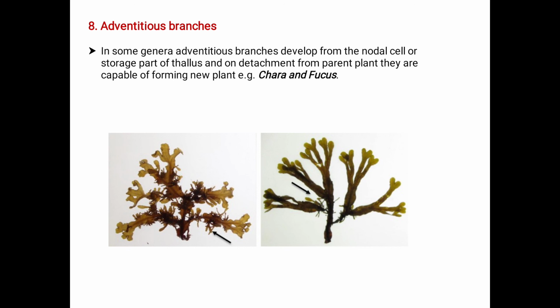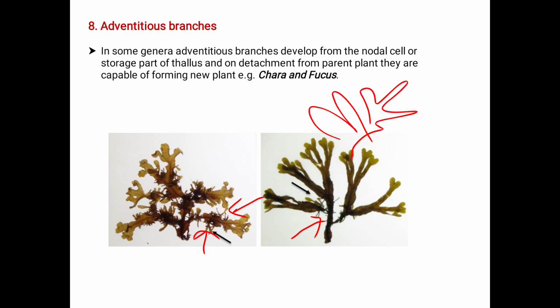See, observe this arrow mark, the black arrow mark. See these structures. These are the adventitious branches. If this is the main branch here, these structures are called the adventitious branches. These are formed either from the nodal cells, or from the storage part of the thallus.